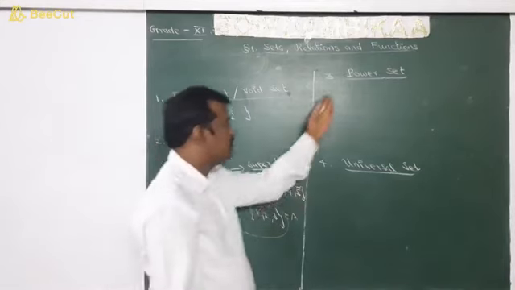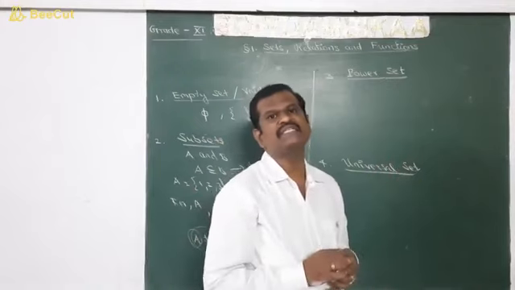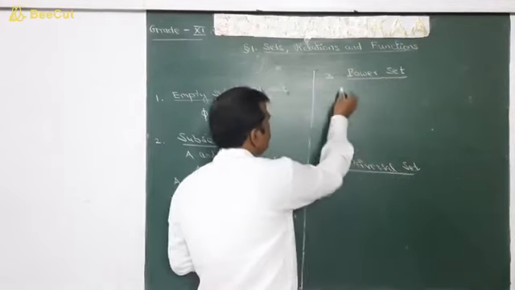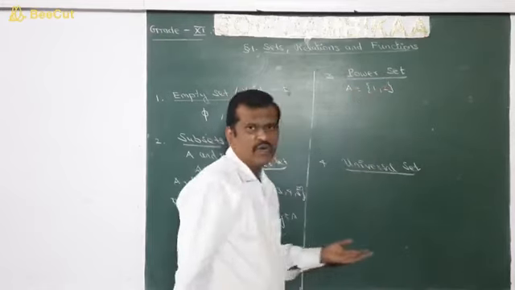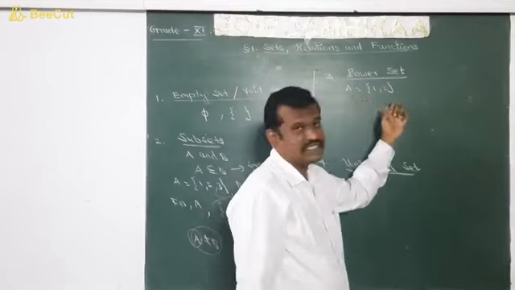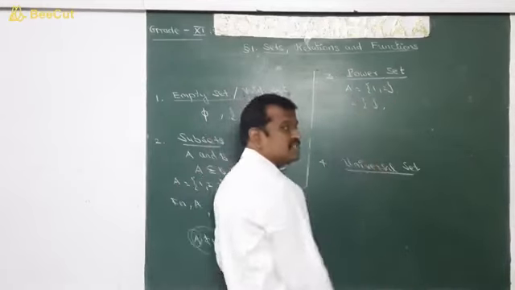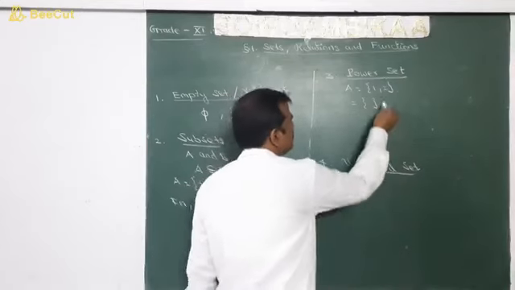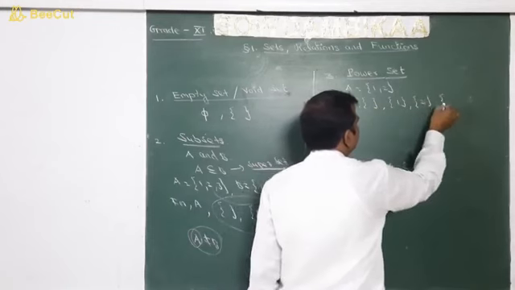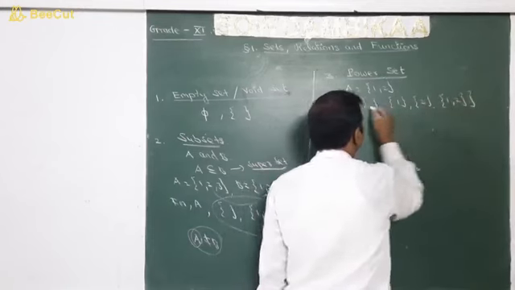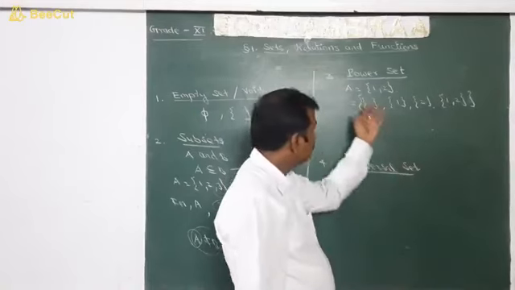Next we move on to power set. What do you mean by power set? The set of all subsets of a set is called the power set. Shall we have one set A is equal to 1, 2. Now we are going to list all the subsets of this set A. That is, the empty set is a subset of every set, and we will start with single elements 1, 2. Again we will have the whole set. We know the empty set and the set itself are subsets of the same set.